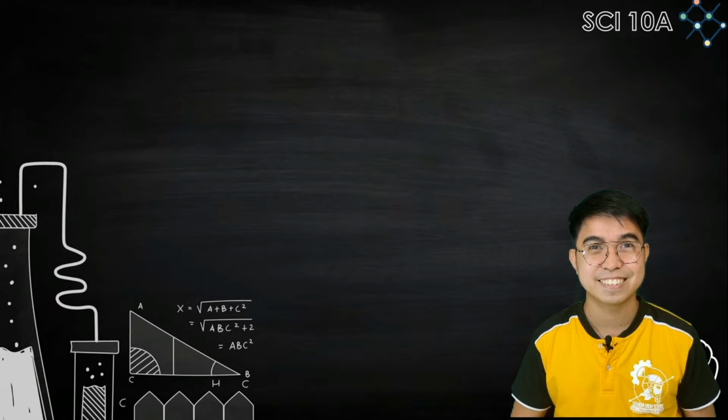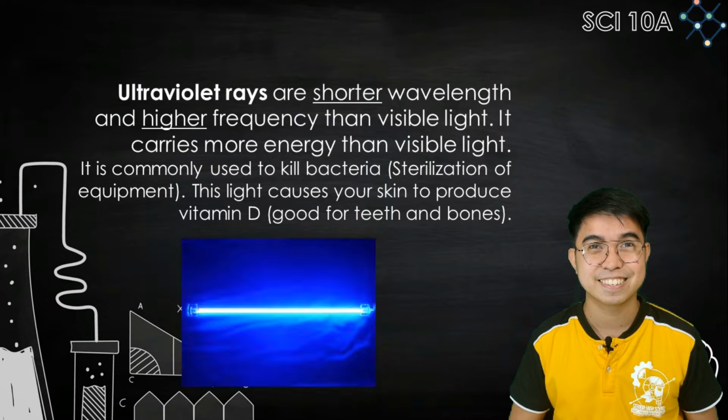Next, we have the ultraviolet rays. They are shorter wavelength and higher frequency than visible light. It carries more energy than visible light. It is commonly used to kill bacteria, particularly in sterilization of equipment. This light causes your skin to produce vitamin D that is good for teeth and bones.